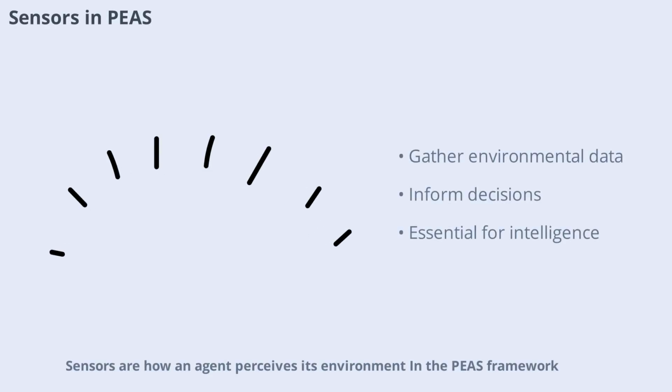Sensors are how an agent perceives its environment. In the PEAS framework, sensors gather information that informs the agent's decisions and actions. Whether it's a camera on a robot, a microphone in a smart device, or software monitoring network traffic, sensors are essential for enabling intelligent behavior. The quality and type of sensors directly impact the agent's ability to succeed.